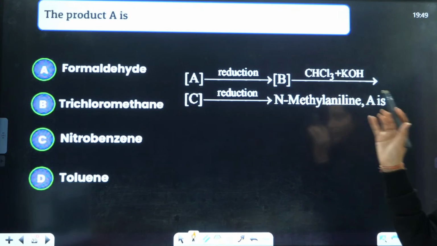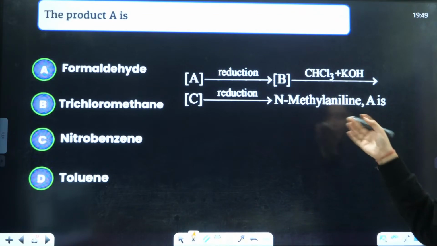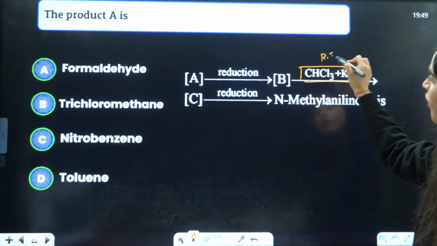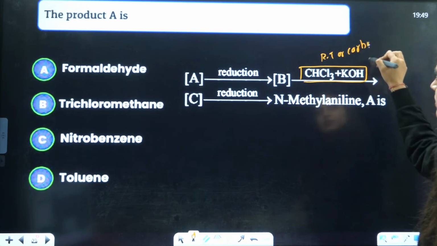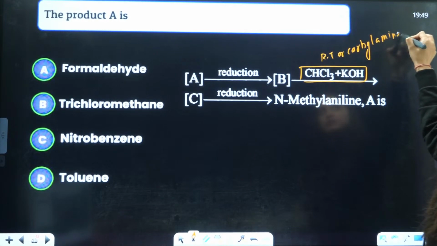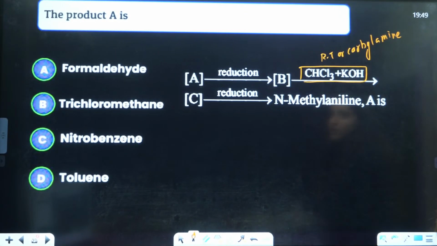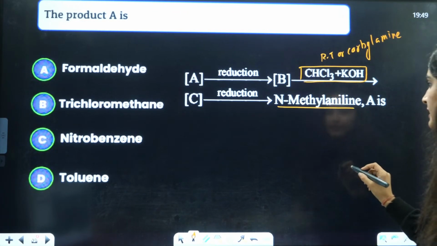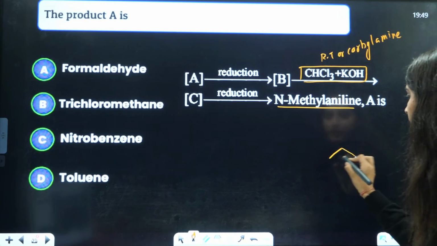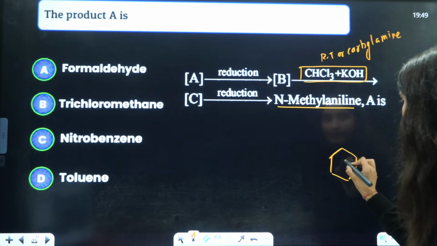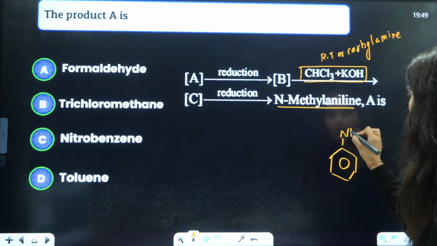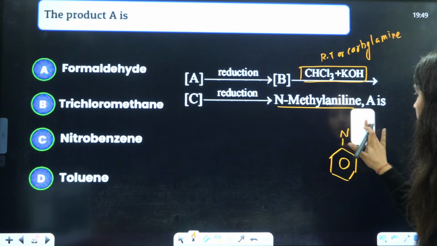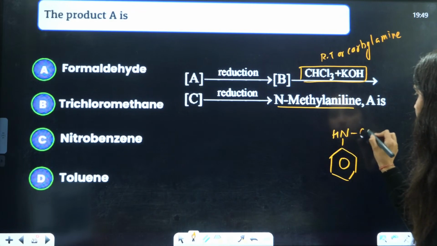Firstly, A is getting reduced, B is formed, then you have CH3. This can be either Reimer-Tiemann or carbylamine because both are having the same reagents. Something is getting formed here, and here you have N-methylaniline. In aniline, right? N-methyl means one hydrogen is getting substituted with CH3.